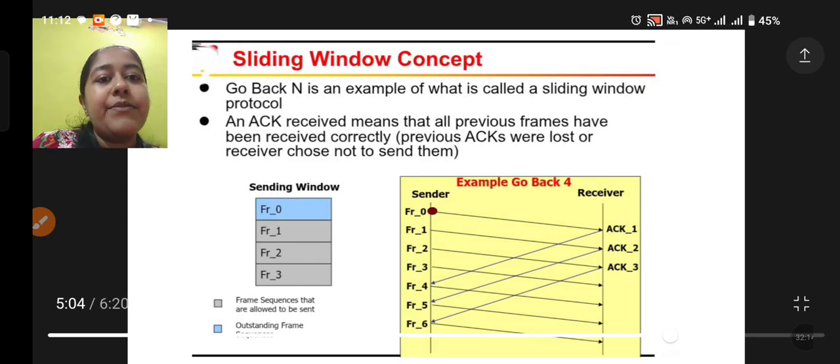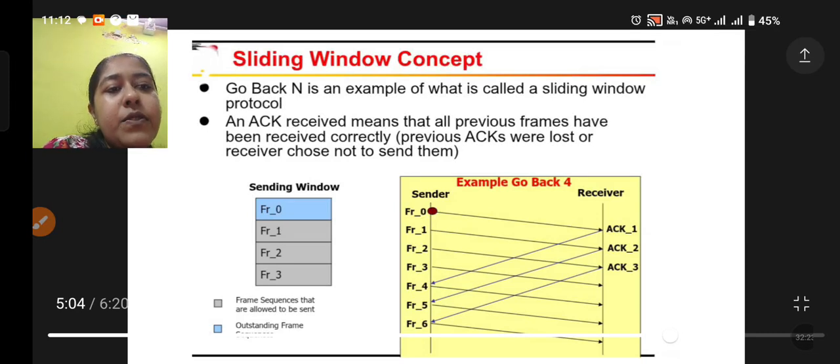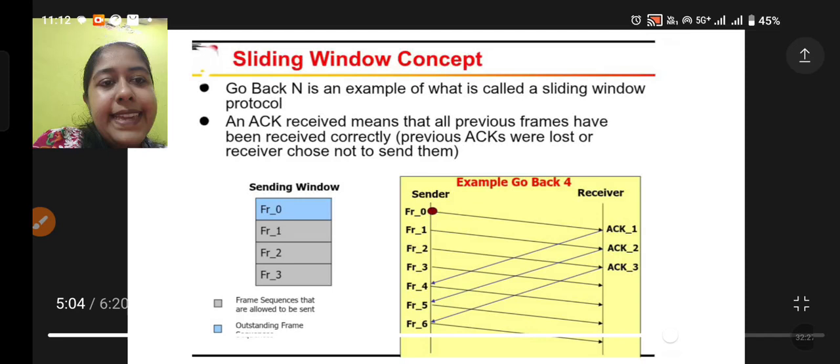That is the concept. Now here you can see a sliding window, sending window, that is frame 1, frame 2, frame 3. So obviously the window size is 4. Now here you can see that the first frame is sent and ACK is received. Again frame 1, frame 2, frame 3.